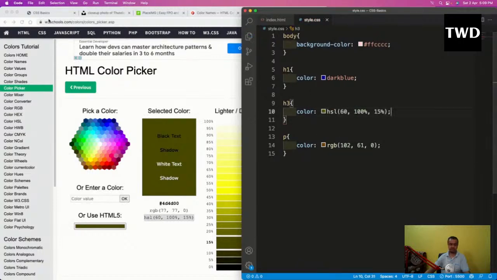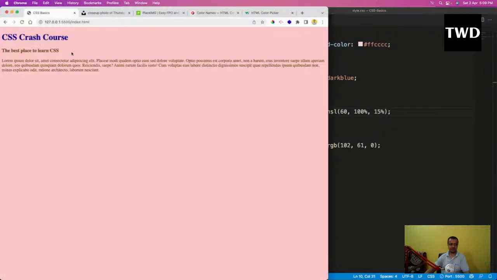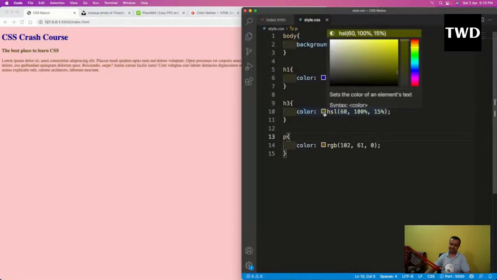Save it, and then I'll go here. See, this different color has been shown here. And one more thing is that I can adjust it from here also. Okay, it's like this. I can adjust this from here also.